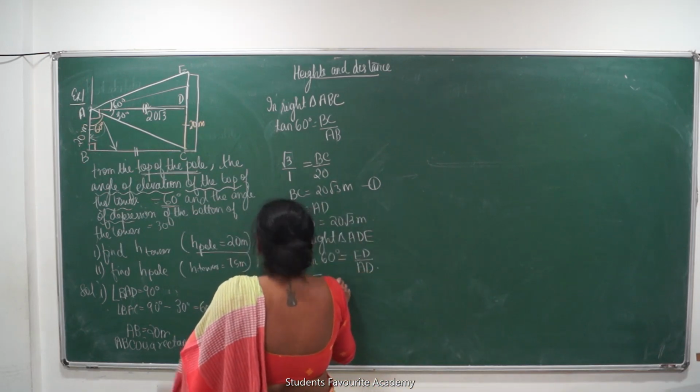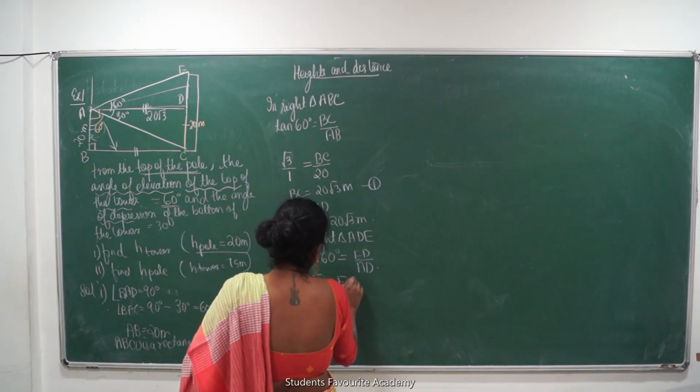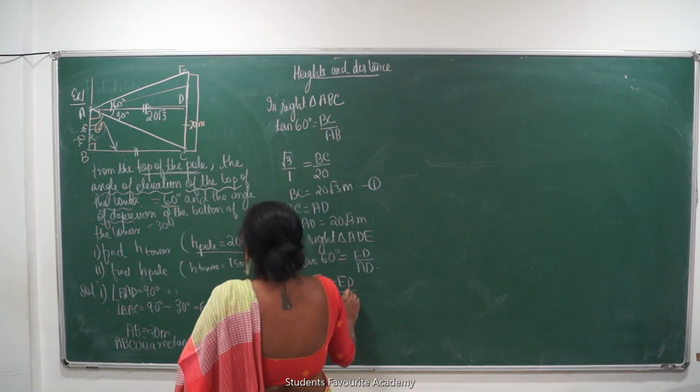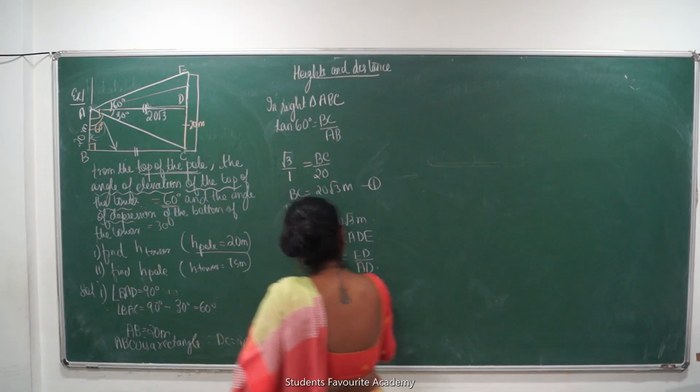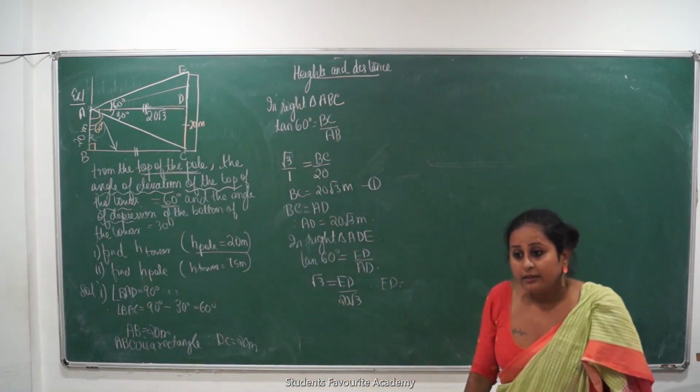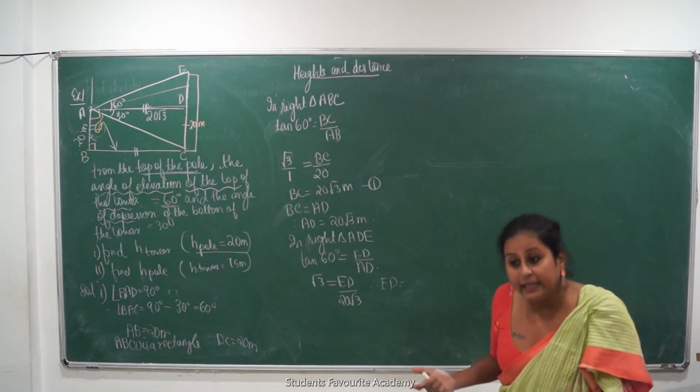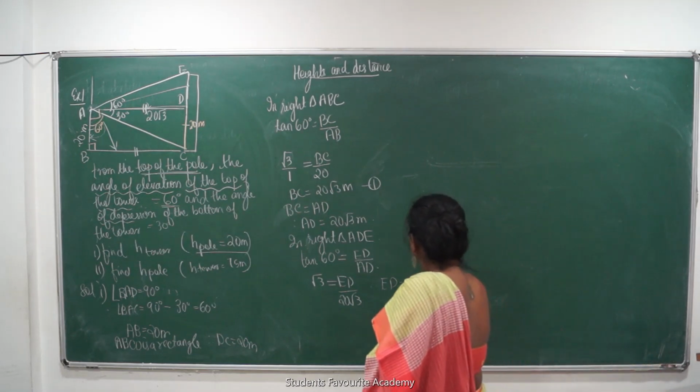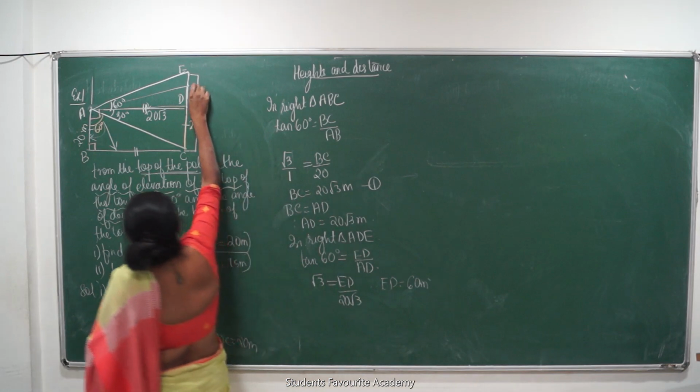So can I say tan 60 कितना है? √3 is equal to what is ED? I don't know. I need to find it. Upon AD कितना है? 20√3. So can I say over here ED is equal to 20√3 into √3. That is equal to how much? 20 into 3. That is equal to 60 meters. मिल गया या 60 meters?